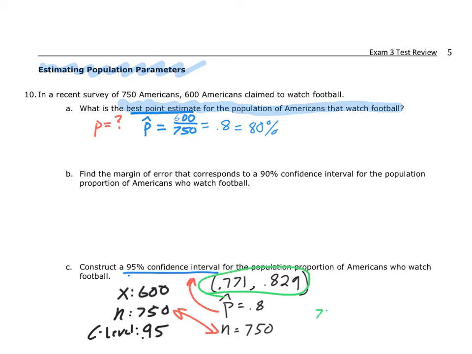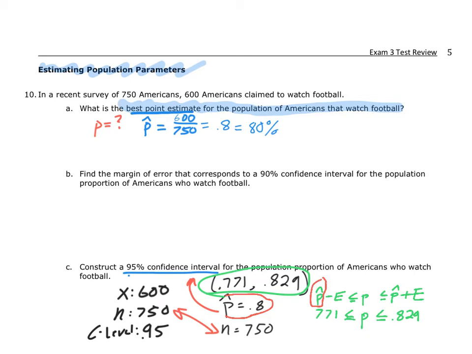So I know that 0.771 is less than or equal to my true proportion, which is less than or equal to 0.829. And what's really cool about this is we've gone through this very quickly, but the way you calculate these is you take your p hat and you subtract your margin of error, and that estimates your proportion. And then you take your p hat and you add your margin of error. Because I already know that my p hat is equal to 0.8, I can just substitute these things in right here and calculate these values.